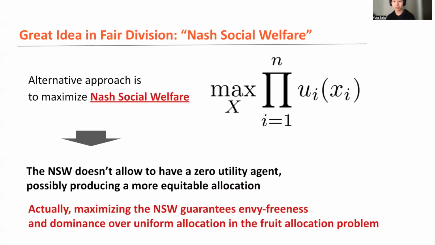And it turned out to be a very nice idea, because if we try to maximize this Nash Social Welfare, we can't have any zero-utility agent, right? A single zero-utility agent is enough to make the global objective zero if the objective is defined by the product of agent utilities, possibly producing a much more equitable allocation. And this intuition is actually true: maximizing the Nash Social Welfare is known to guarantee envy-freeness and also dominance against uniform allocation in the fruit allocation problem, or more generally the fair division problem.